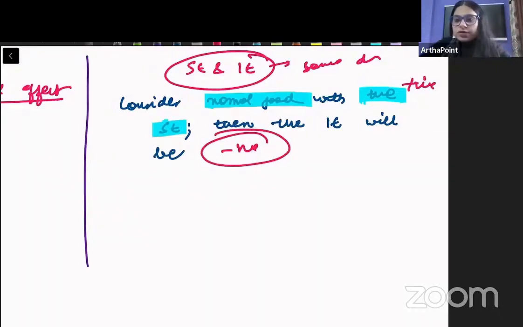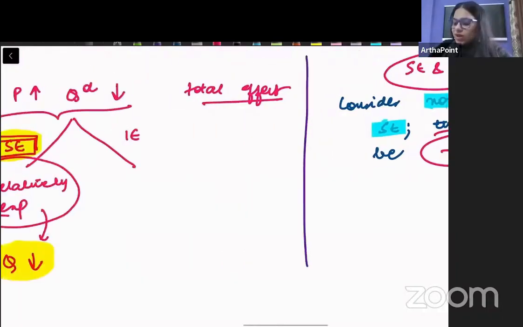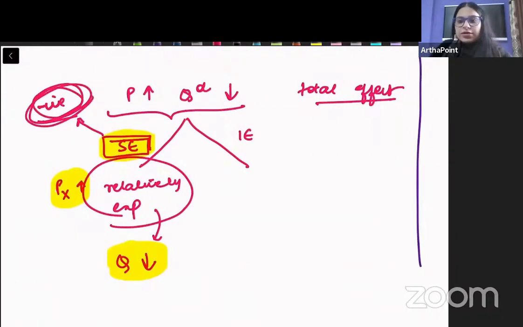I cannot think about what will happen to the law of demand क्योंकि law of demand तो कहता है कि ये negative होना चाहिए, right?